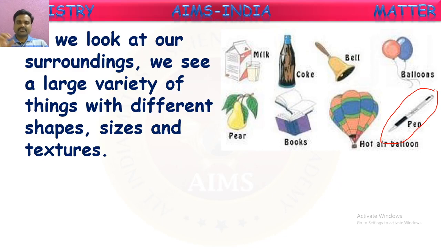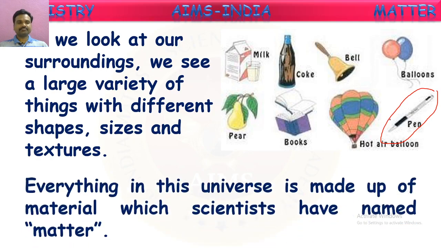Yes, because what do we say are the three properties to be matter? We should have some mass. Yes, this pen has certain mass. And it should occupy some place or space. Yes, it is occupying. And it can be perceived by our senses. Yes, we can touch it, we can weigh it, we can write with it. So, the pen is matter. In the same way, these all also come under matter as they have these properties.